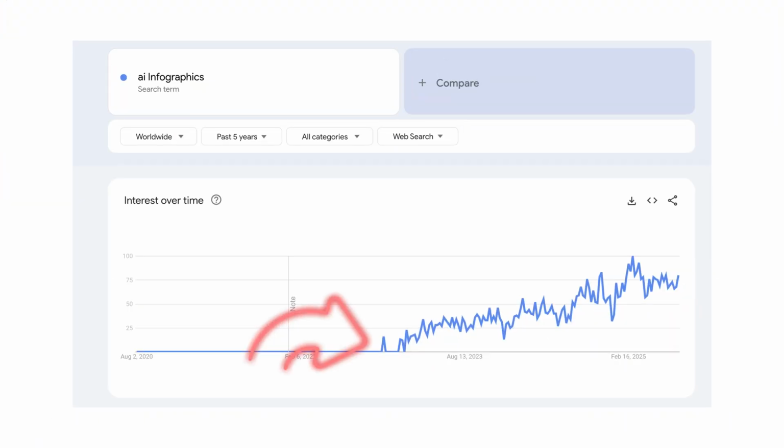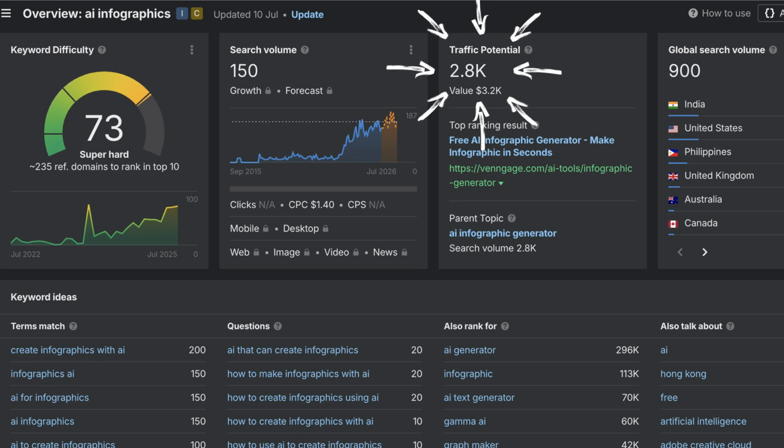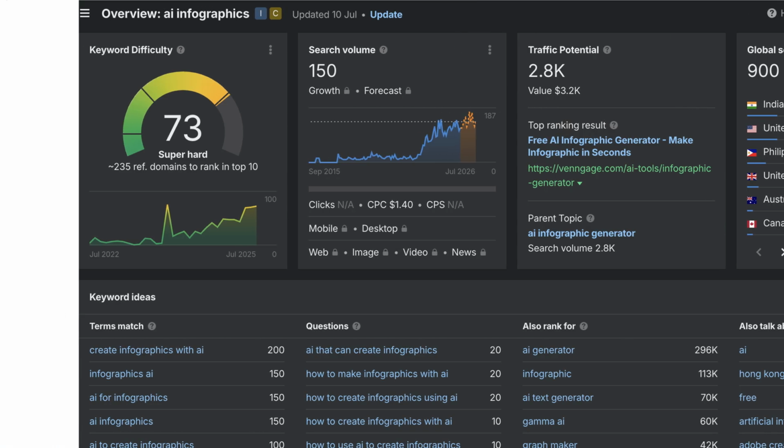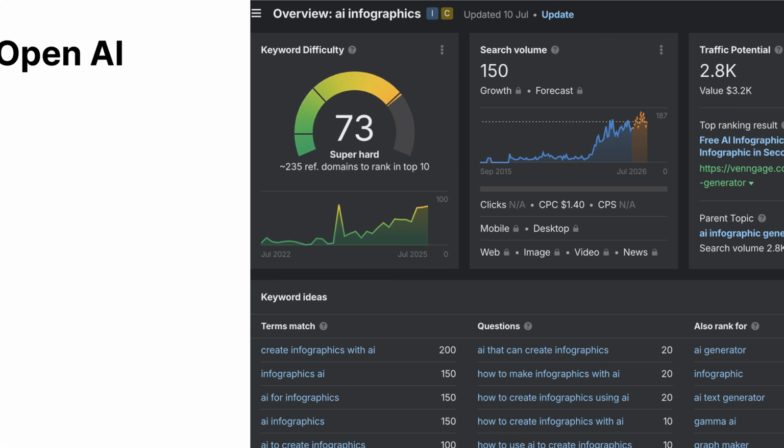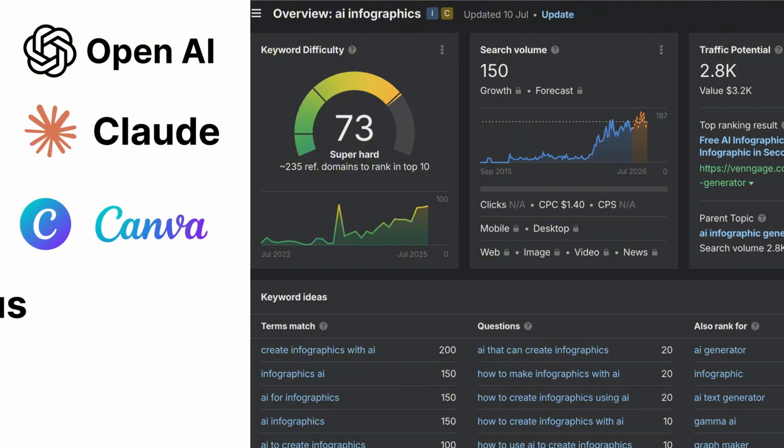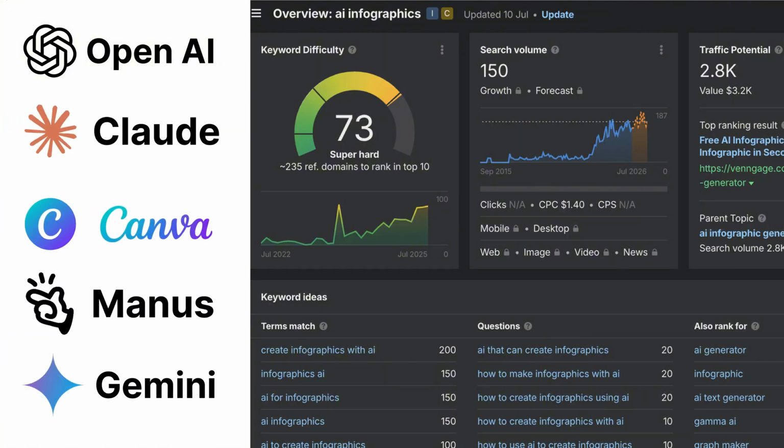Global web search is blowing up right now for AI infographics, and today I'm putting 5 of the most popular AI tools to the test. I'll show you exactly how to create infographics in minutes using OpenAI, Claude, Canva, Manus, and Google Gemini, all using the exact same prompt. And at the end, I'll compare the results and reveal which tool did it best.